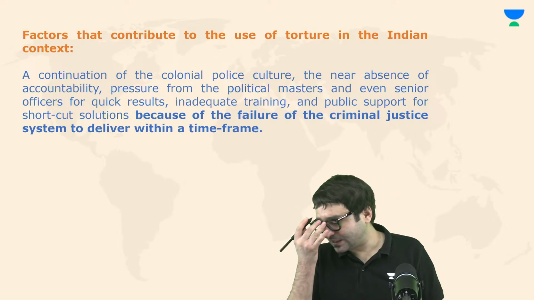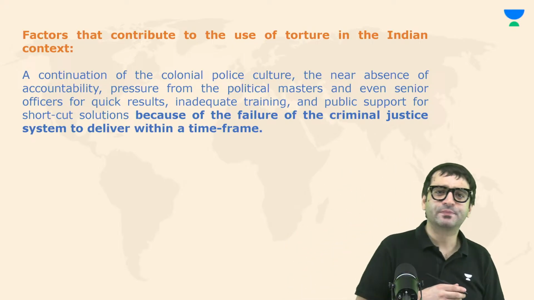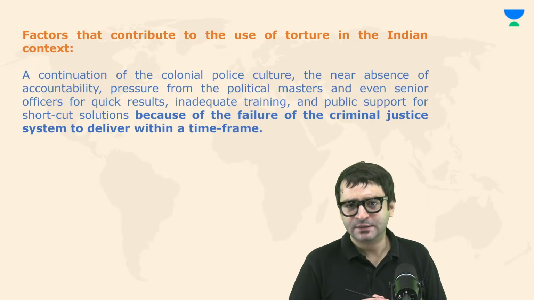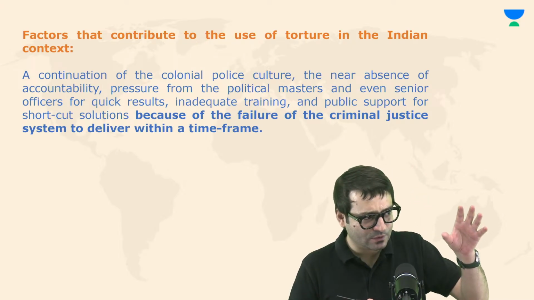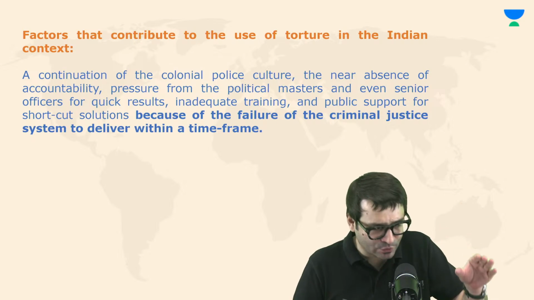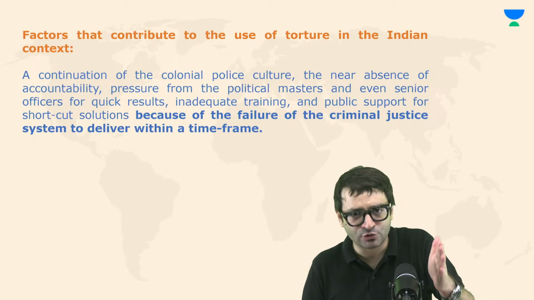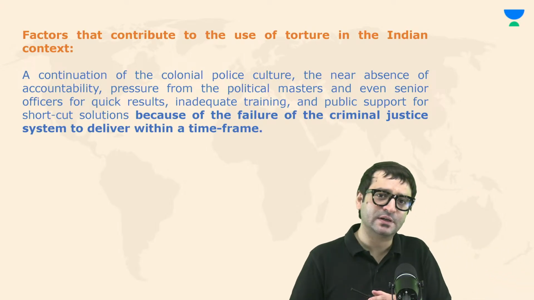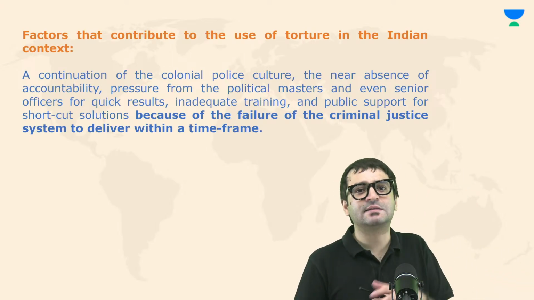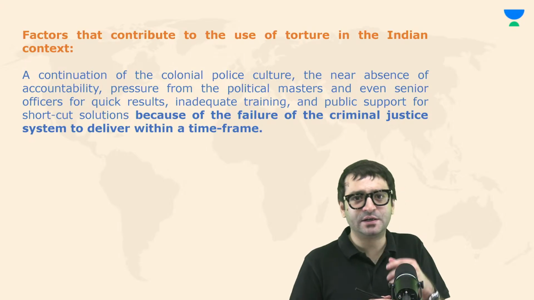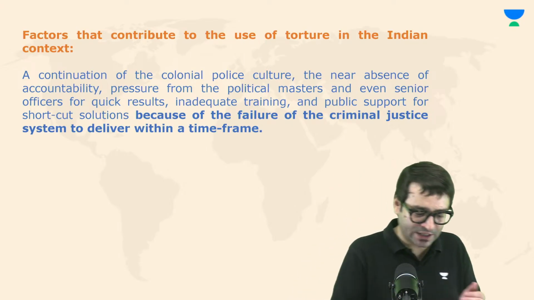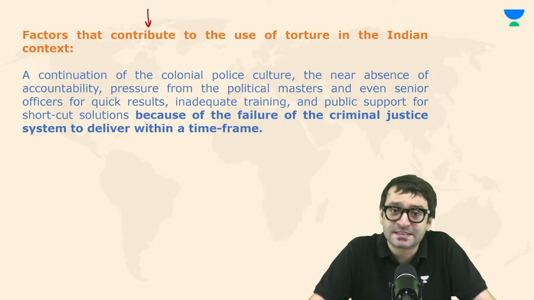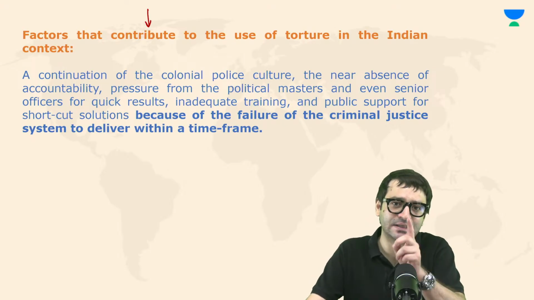But something which was pointed out by a student in the comment section, and which is one miss in this report: this report only tells us what the police is doing, what the judiciary is doing, and whether the police support torture or not. But why do custodial deaths take place? Why does police brutality take place? Why does torture take place? What are the factors that contribute to the use of torture in the Indian context? That is something which is missing in this report. But that is something that I'm going to tell.